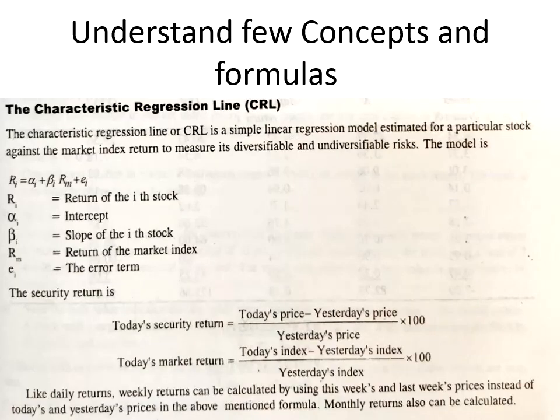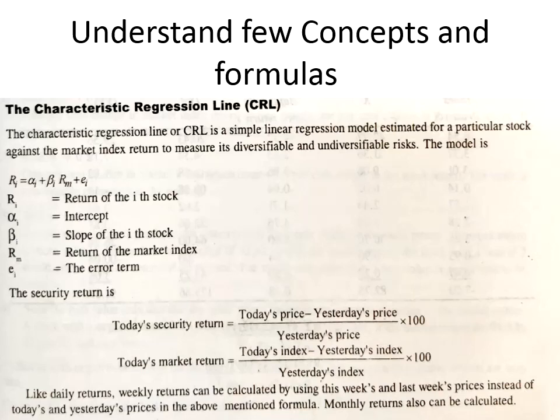So after understanding an example to solve the expected return, variance and standard deviation, now we'll understand a few concepts and formulas related to calculation of a return. See, first we'll understand the characteristic regression line, that is called CRL. The characteristic regression line is a simple linear regression model estimated for a particular stock against the market return, index return, to measure its diversifiable and undiversifiable risk.